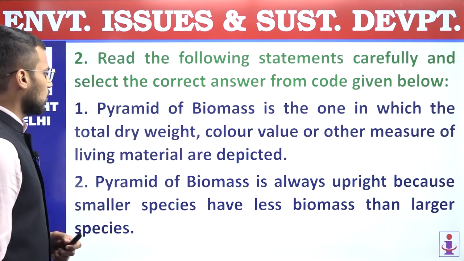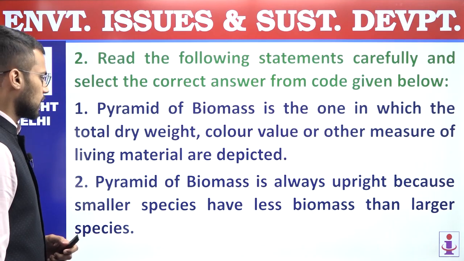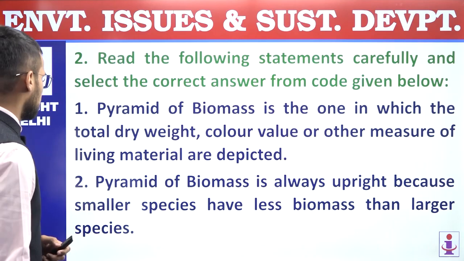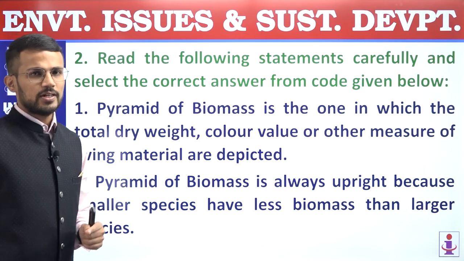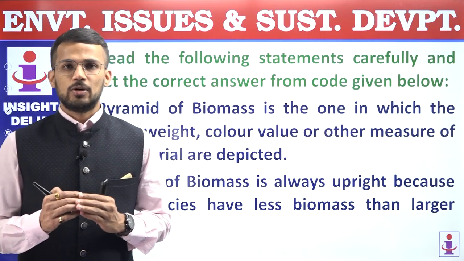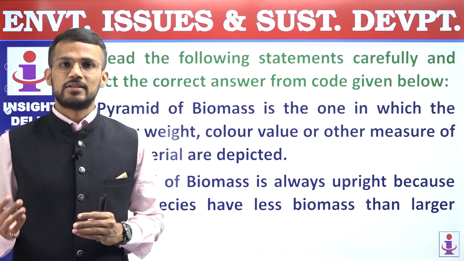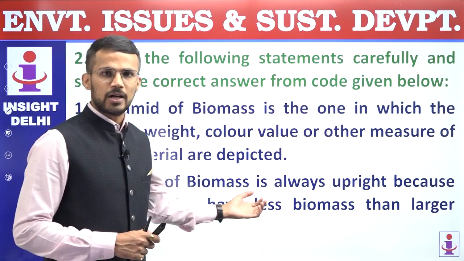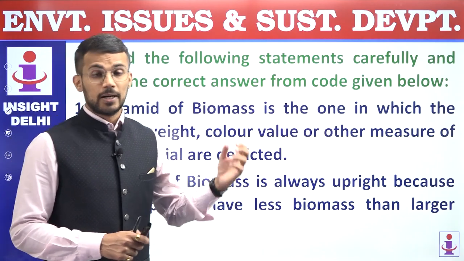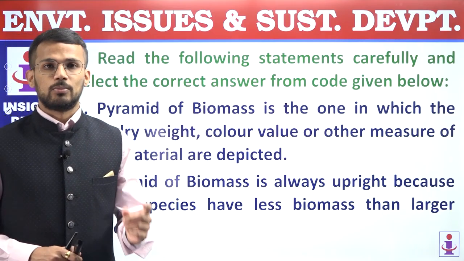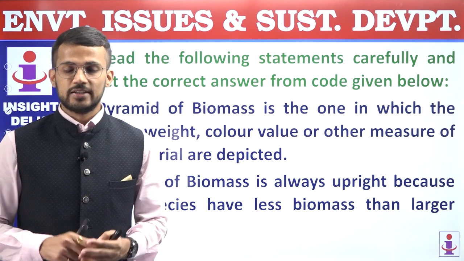Second, pyramid of biomass is always upright because smaller species have less biomass than larger species. Now this statement is an incorrect statement because we know that pyramid of biomass can be both upright as well as inverted. For a terrestrial ecosystem, it will be an upright pyramid of biomass, but for an aquatic ecosystem, the pyramid of biomass is inverted. Why is it inverted?